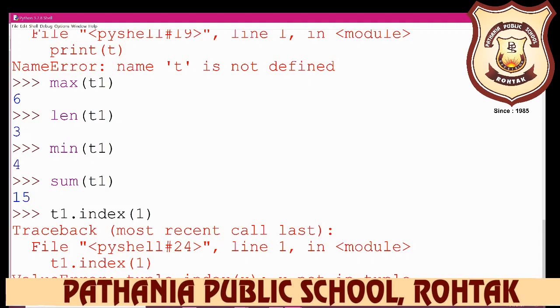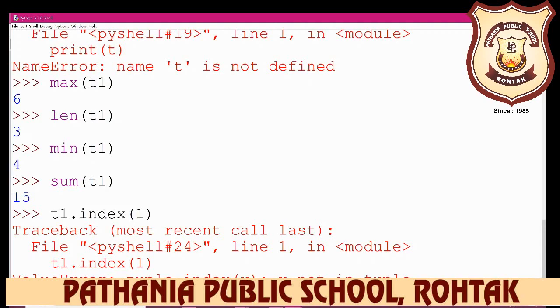Yes, it displays an error, because the given item does not exist in the tuple, so it raises a value error. This type of error is called a value error: x is not in the tuple. Yes, this is the error here.